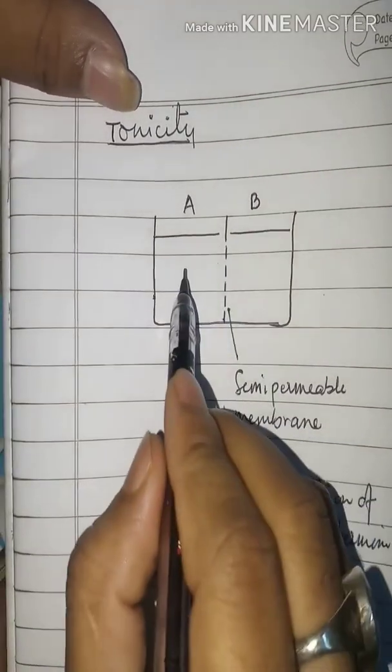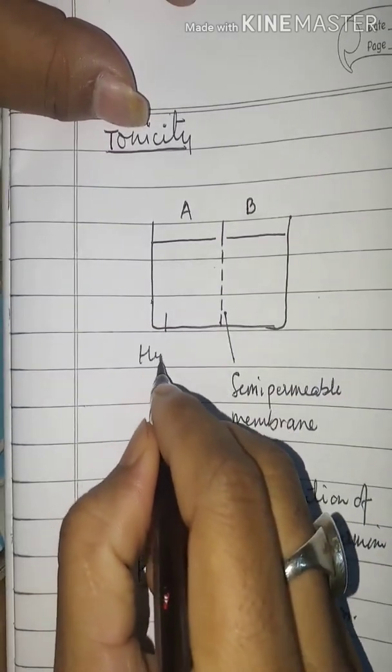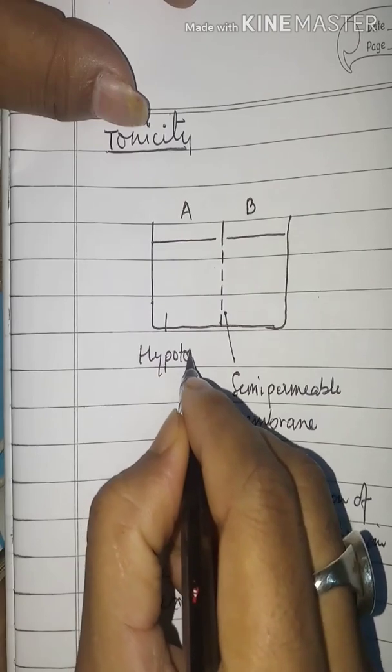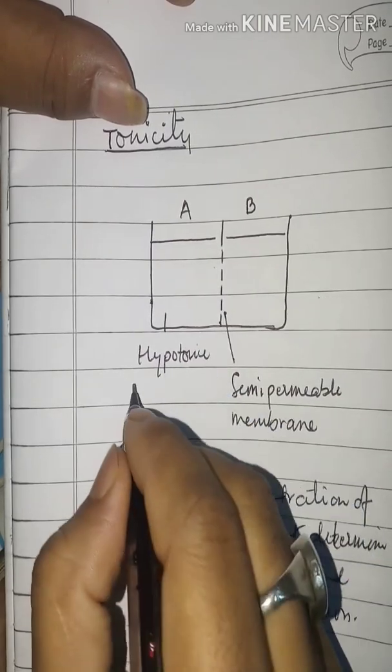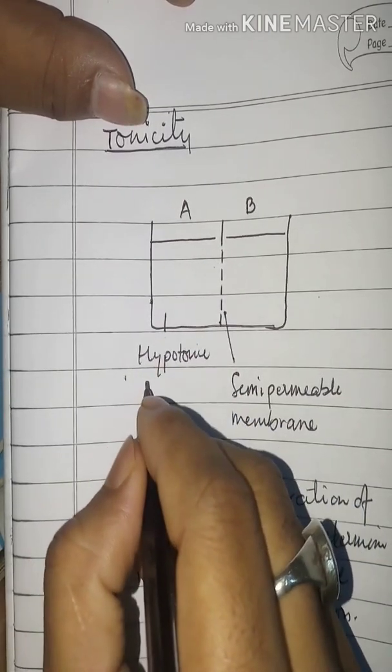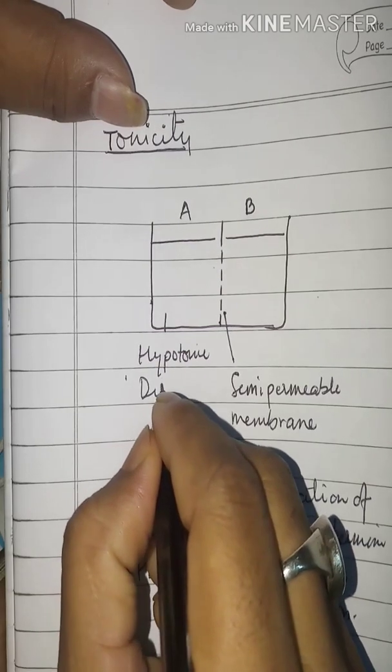See again the figure. Here solution A is said to be hypotonic, or we can say it is a dilute solution.